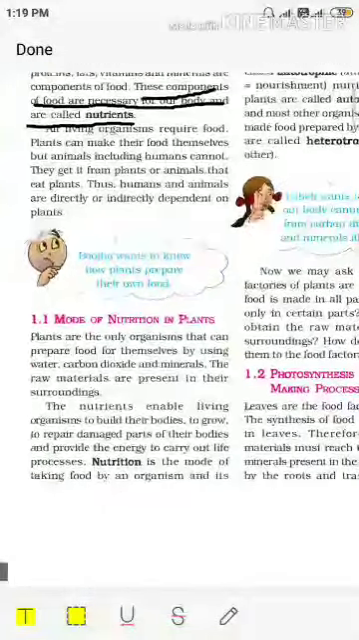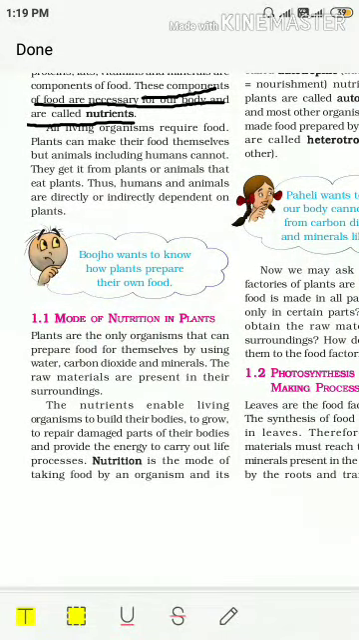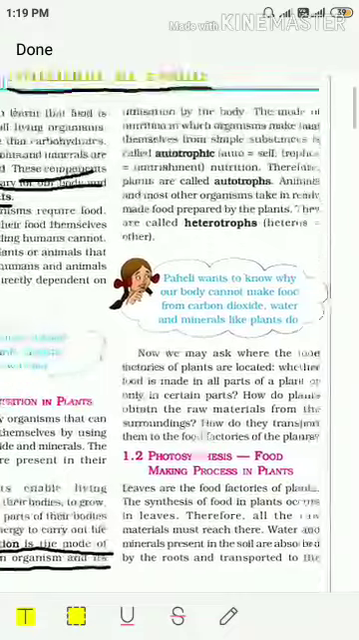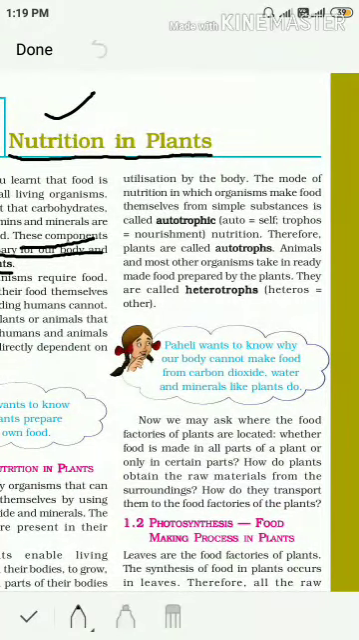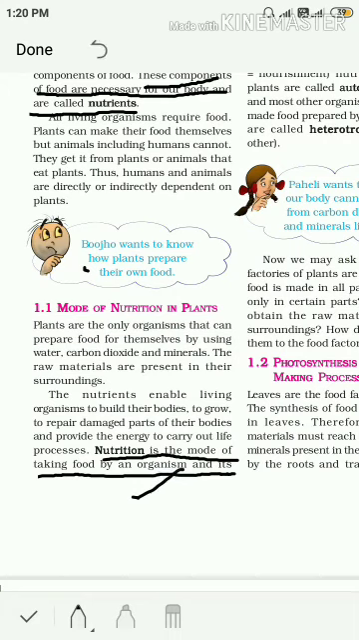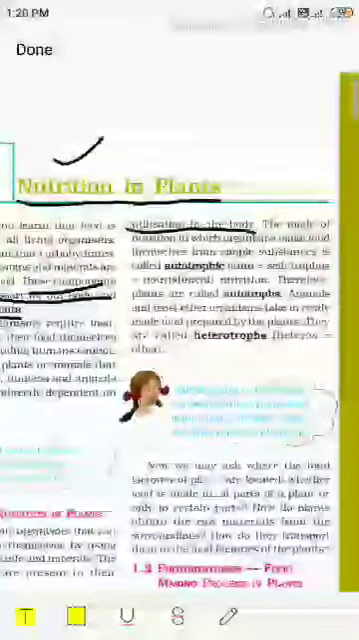Now, coming to the next point, what is nutrition? So, nutrients are substances and nutrition is a process. So, you can say nutrition is the mode of taking food by an organism and its utilization by the body. I have already underlined. So, what is nutrition? Again, see. Nutrition is the mode of taking food by an organism and its utilization by the body.